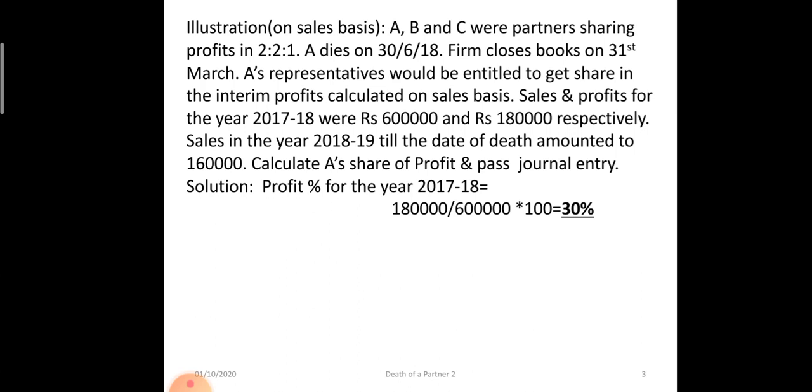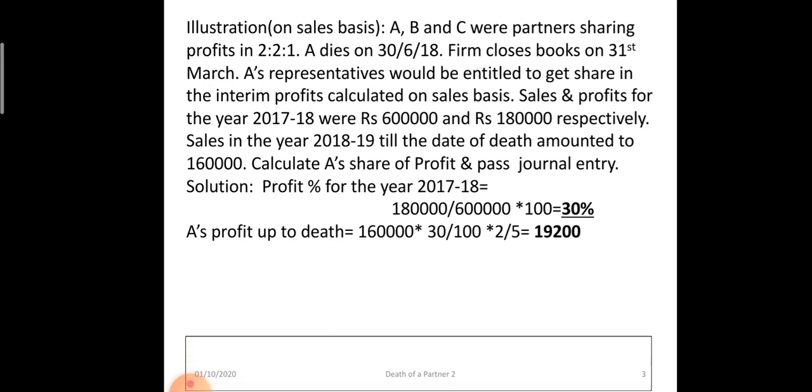The rate of profit earned by the firm is 30%. On A's death, the sales was 1,60,000. So 30% of that is 48,000 rupees, and in that A is entitled to 2/5 of his share. So that is 19,200.